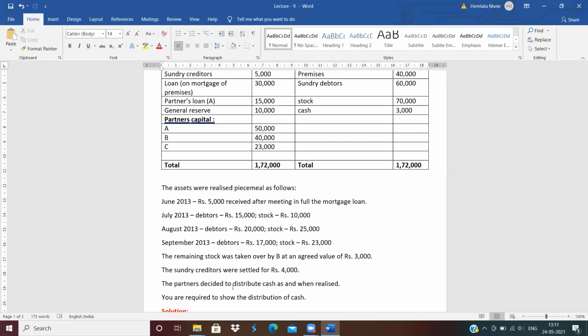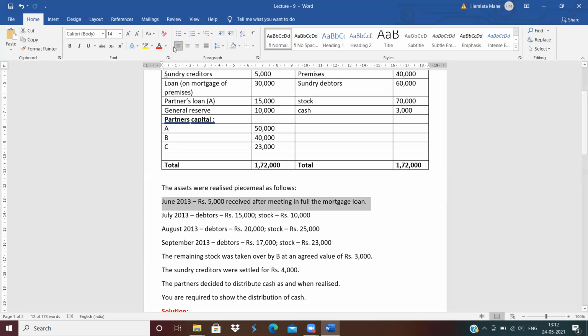See, in this question, some adjustments are new. In the last question, this adjustment was not given. A loan is given, but that loan was unsecured. In this question, the loan is secured on the premises. In the last question, partners' loan was not given, but in this question it is given. Next, general reserve was not there, but here general reserve is given. Also, in the last question, realizations were given, but in this question, debtors and stocks are given.